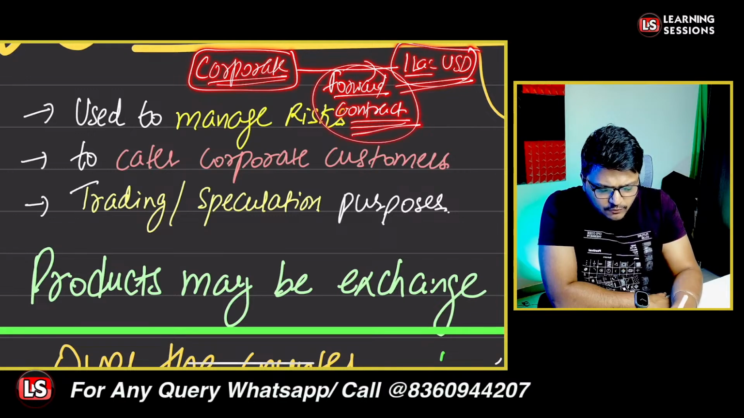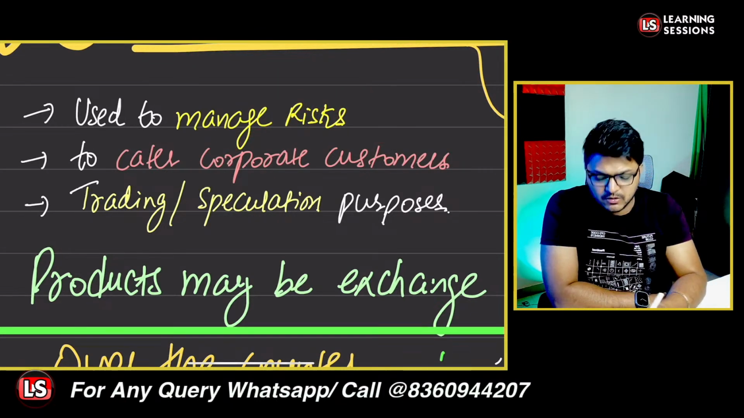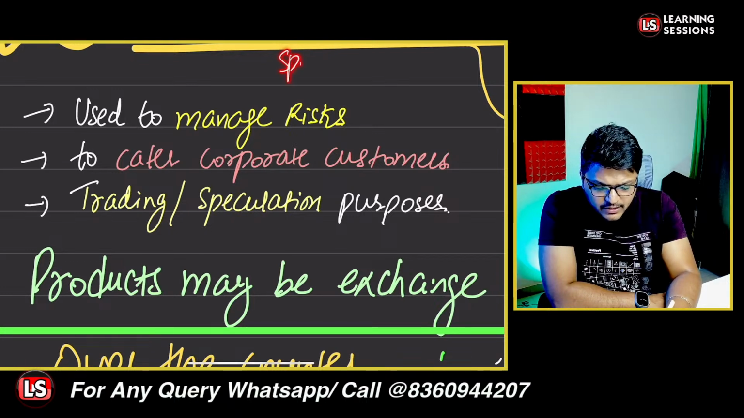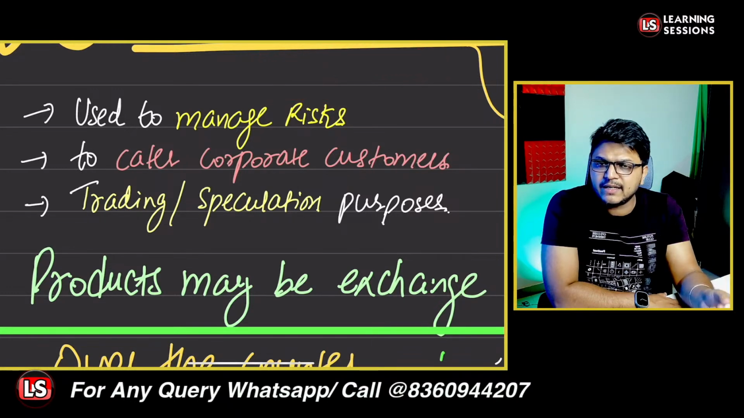And when we're talking about the forward contract, what is it? It is a derivative, because it does not have a value of its own. It is based upon the spot rate plus premium or discount, whatever the case is. So it is a derivative, and that is the second reason why derivatives are used.